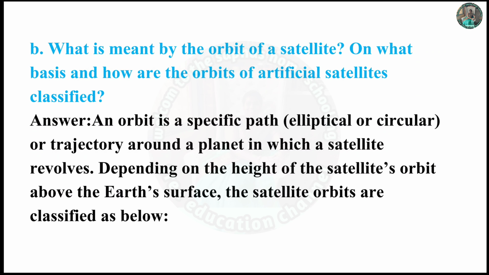B. What is meant by the orbit of a satellite? On what basis and how are the orbits of artificial satellites classified? Answer. An orbit is a specific path or trajectory around a planet in which a satellite revolves. Depending on the height at which the satellite's orbit revolves around the Earth's surface, the satellite orbits are classified as below.